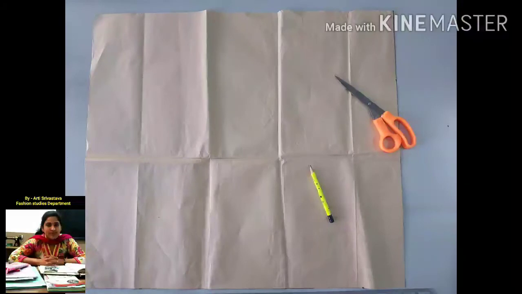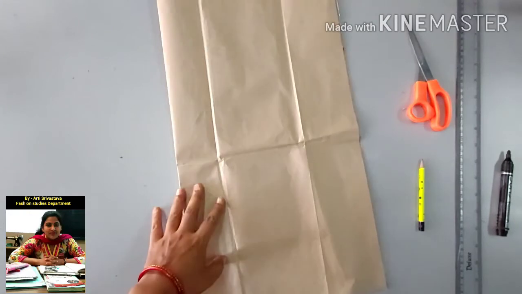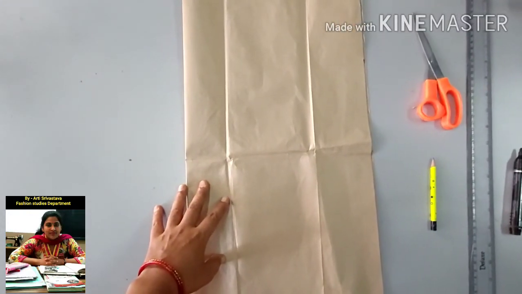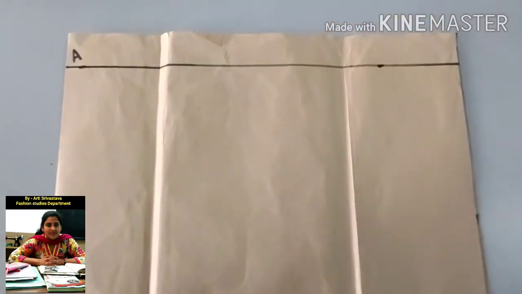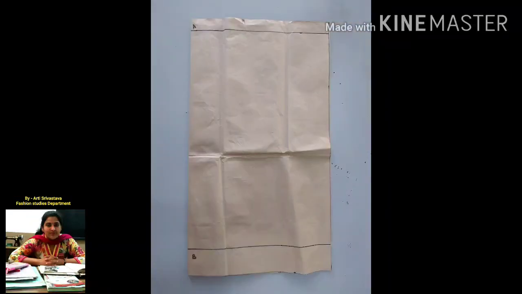Take length 17.1/4 inches plus 3 inches and width as half of bust width plus 4 inches. Now fold the paper lengthwise and mark a guideline 1 inch down from top. Mark it as point A. A to B is front length, which is 17.1/4 inches.